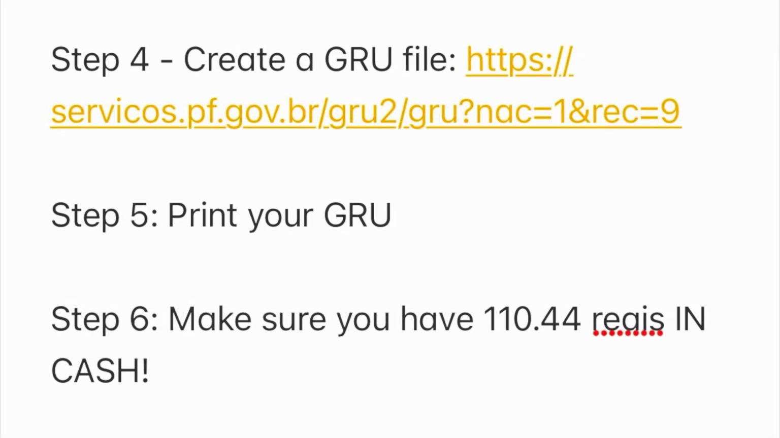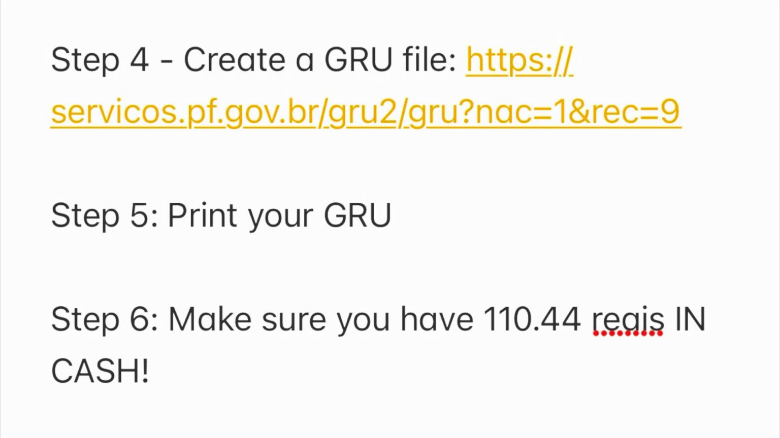Step 6 is to get the cash for the payment. 110 reais 44 cents at the time of recording. Really important, you need this in cash. You cannot use a bank card to make this payment. You have to get physical cash out to make the payment.